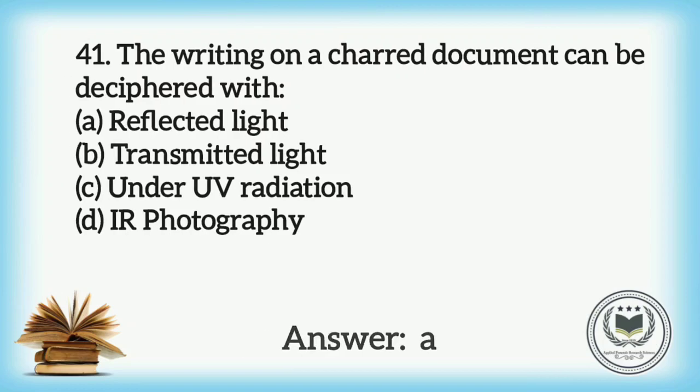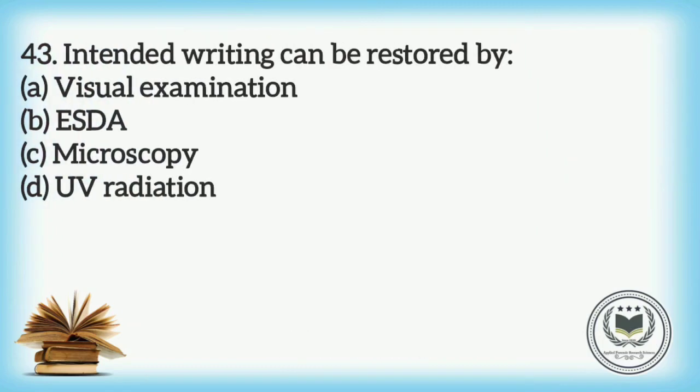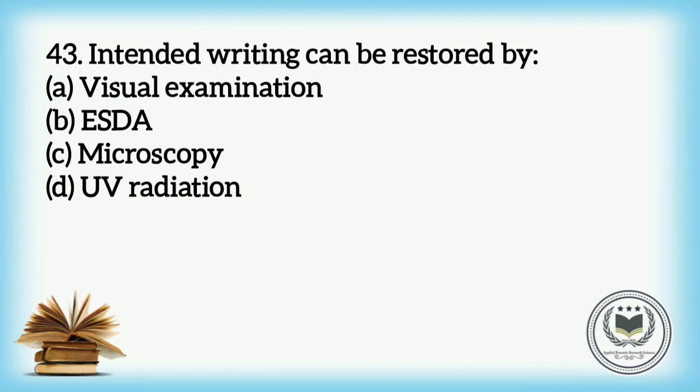IR photography. Question number 42. Latent fingerprints can be developed on a multicolored surface by: option A, White powder; option B, Black powder; option C, Gray powder; and option D, Fluorescent powder. And the answer is option D, Fluorescent powder. Question number 43. Indented writing can be restored by: option A, Visual examination; option B, ESDA; option C, Microscopy; and option D, UV radiation. And the answer is option B.